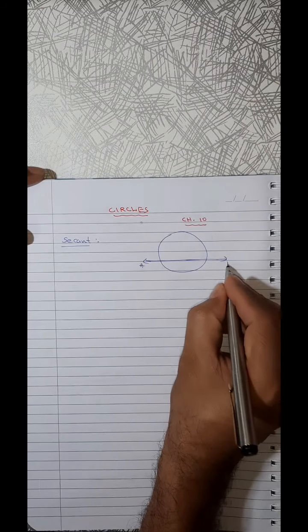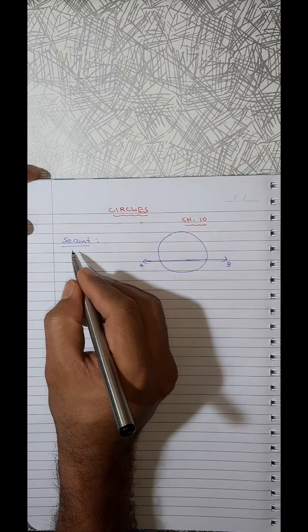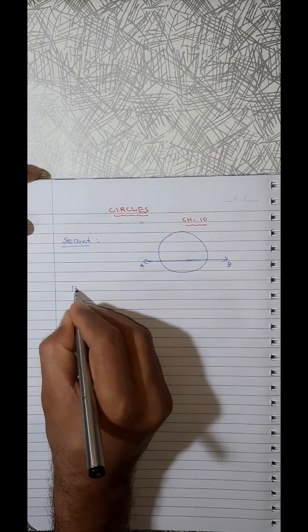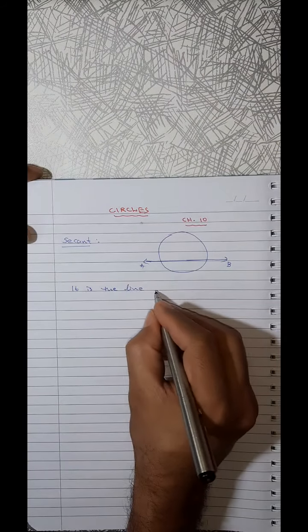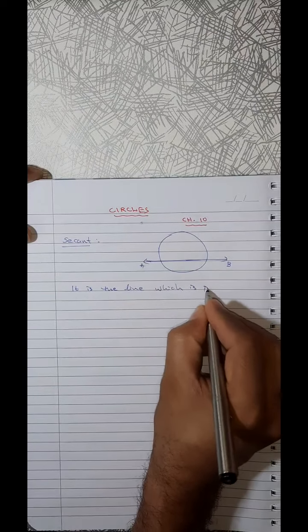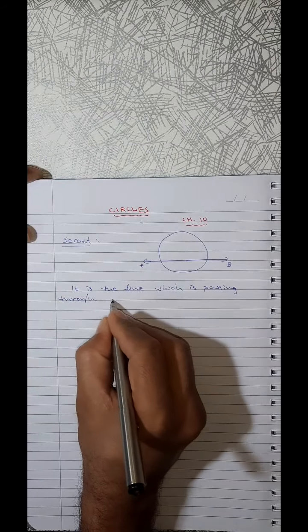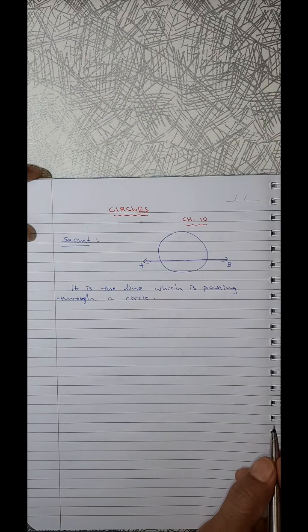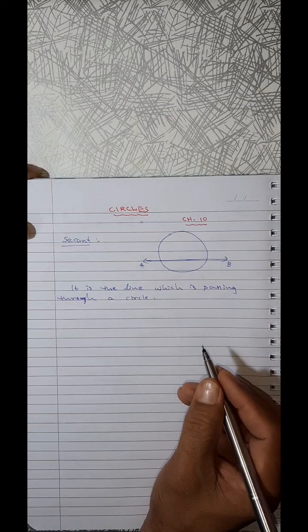Here AB is a secant. From secant only sec came. In trigonometry we studied a sec, secant. It is a line which is passing through a circle, dividing it into two parts. Automatically dividing it into two parts.